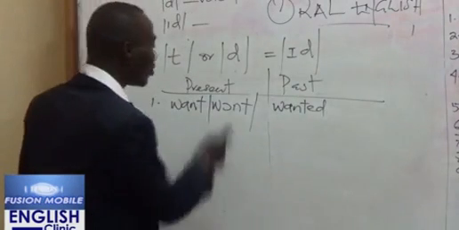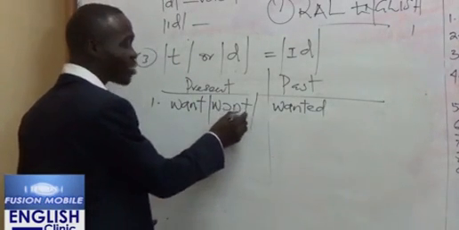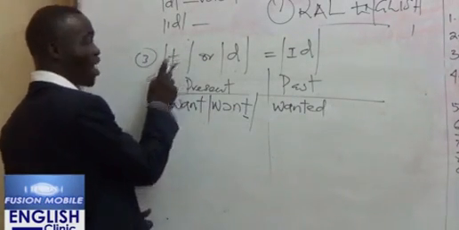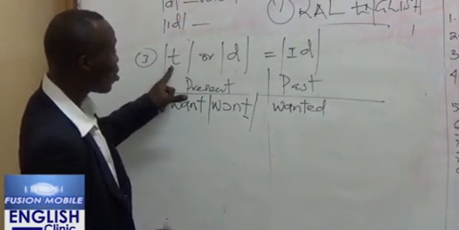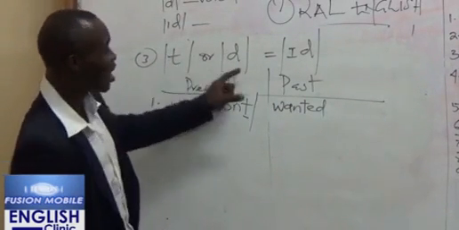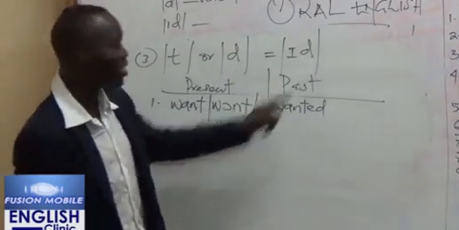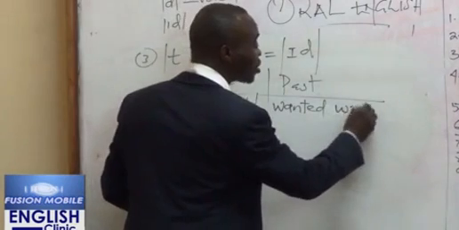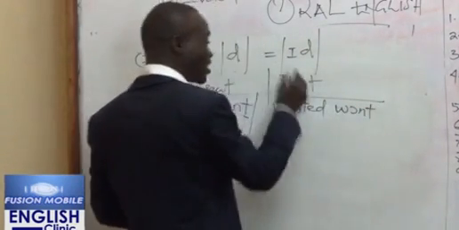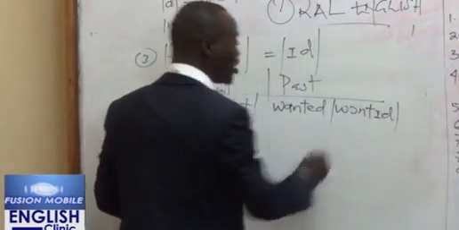Now, you need to ask yourself, the last sound is ta, which is what we have here. We said that whenever we have a word ending with ta or da, it will take ed in the past tense. So this word is now pronounced wanted, not wanted. Wanted, that's the id there.